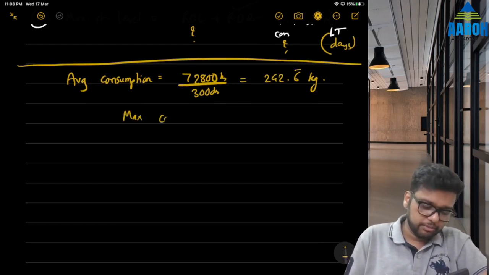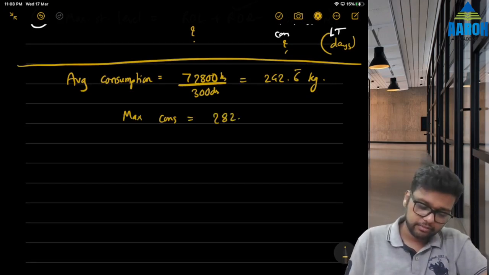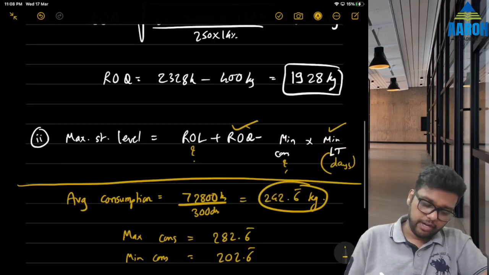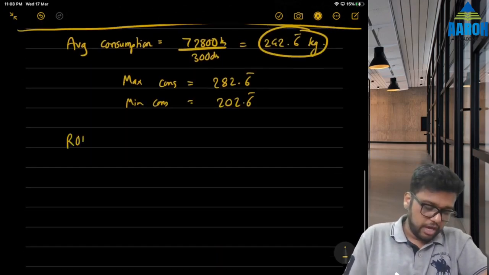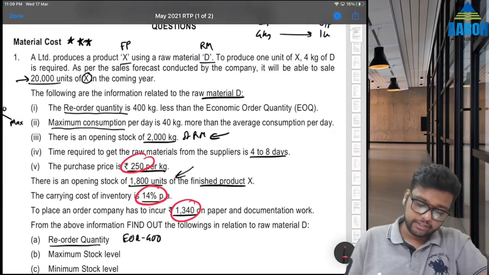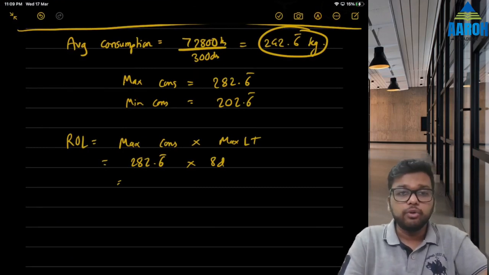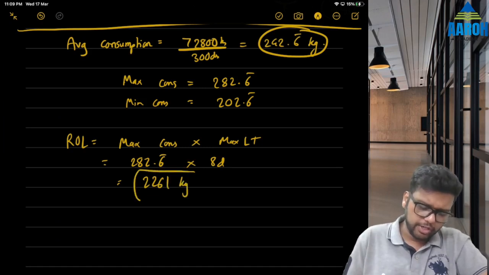So obviously maximum consumption will be this plus 40. So 242.6666 plus 40 is 282.6666. And minimum consumption will be what? This minus 40. So 202.6666. Now we can find ROL also. ROL is what? Maximum consumption, which is 282.666, into maximum lead time. The question says they have given 4 to 8 days, which means 8 is the maximum. So ROL is 282.6666 into 8 days, which is 2261 kgs. Round it off, 2261.